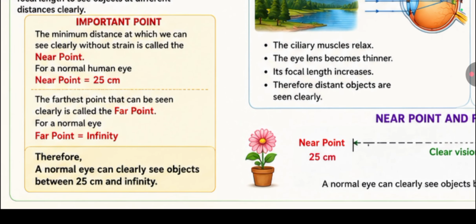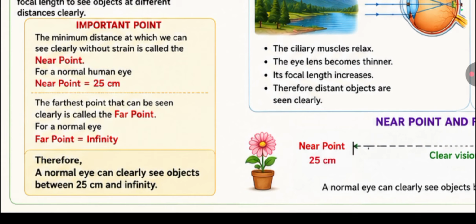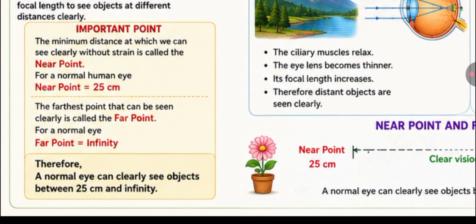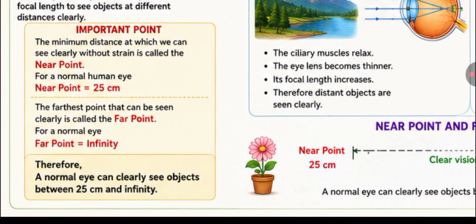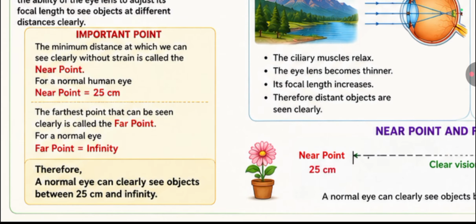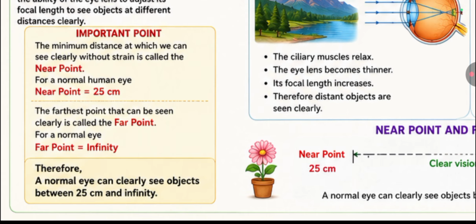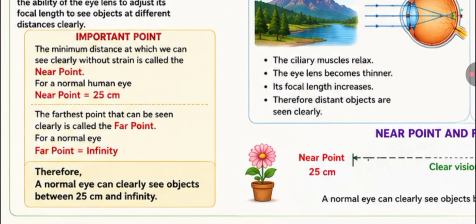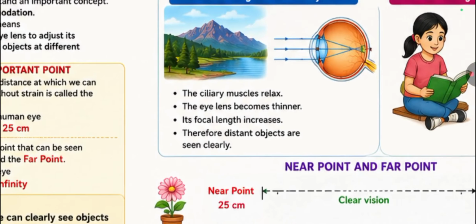For a normal human eye, the near point is 25 centimeters. The farthest point that can be seen clearly is called the far point. For a normal human eye, the far point is infinity. Therefore, a normal eye can see clearly objects between 25 centimeters and infinity.